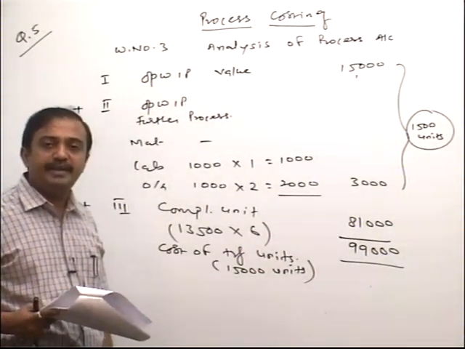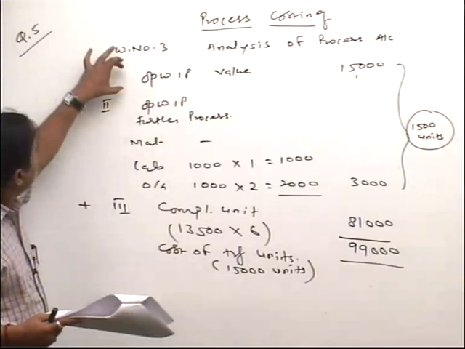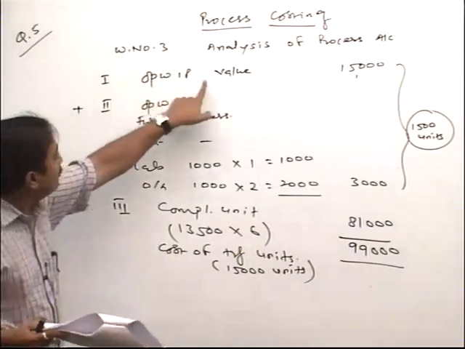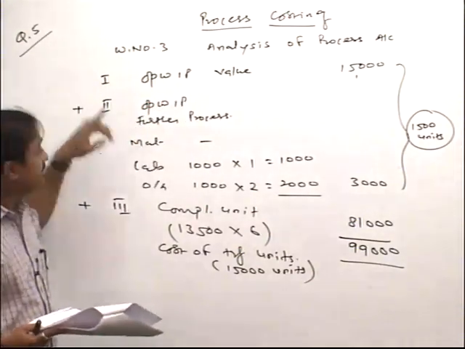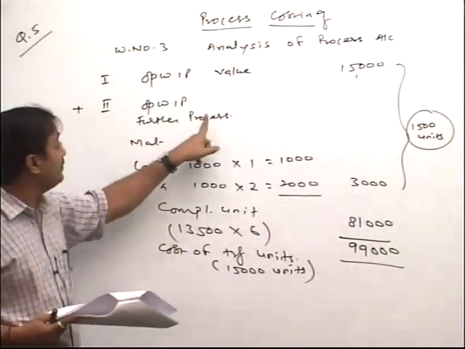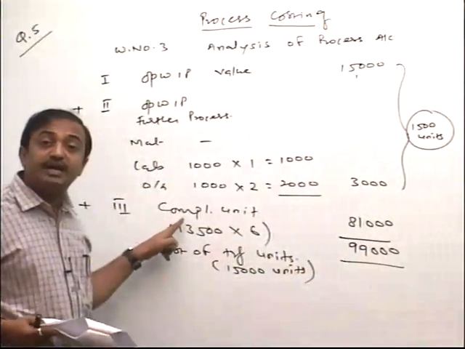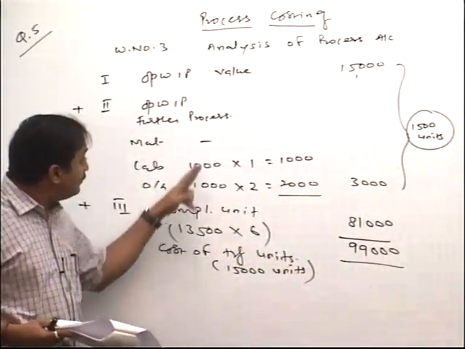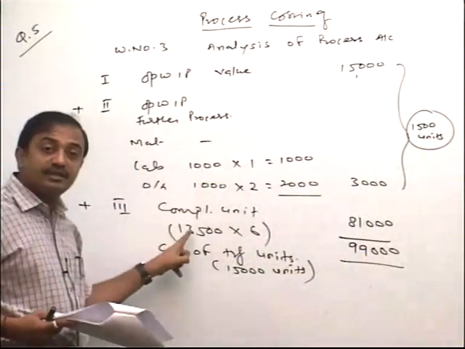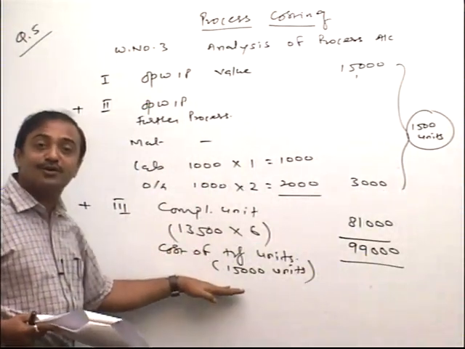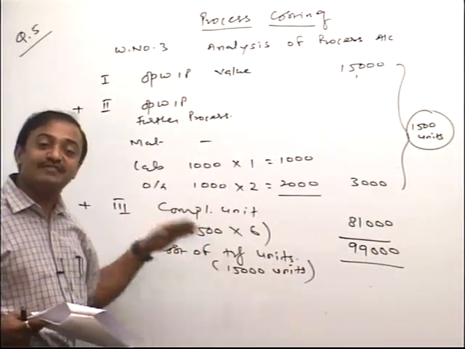Tell me friends, everybody calculate. So first part, that is value of opening WIP. Second part, that is value of opening WIP further process. So that is total cost of opening, and thereafter in that we add friends completed units. So 1500 cost, 13,500 cost. This is total cost of transfer. How many units, friend? 15,000.